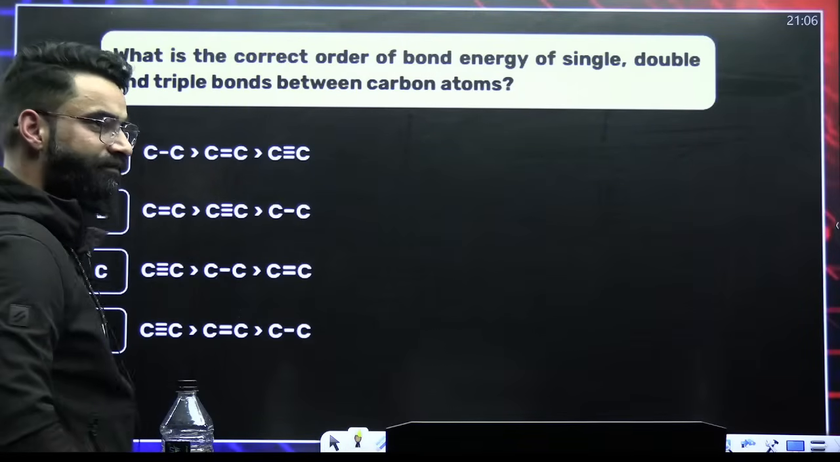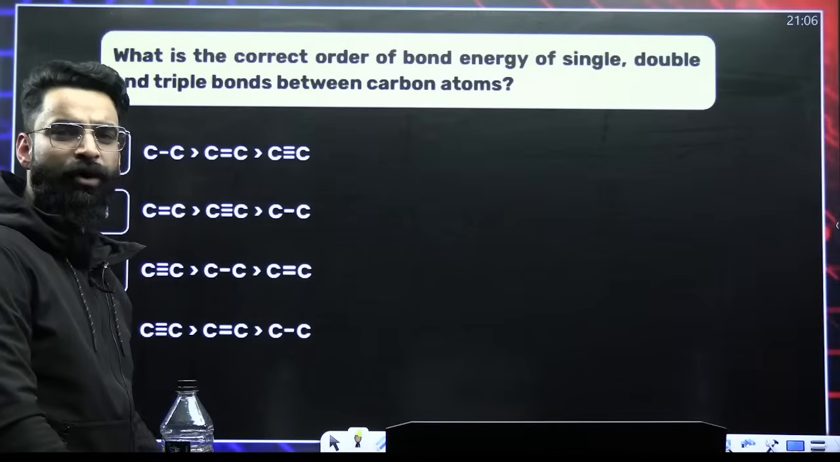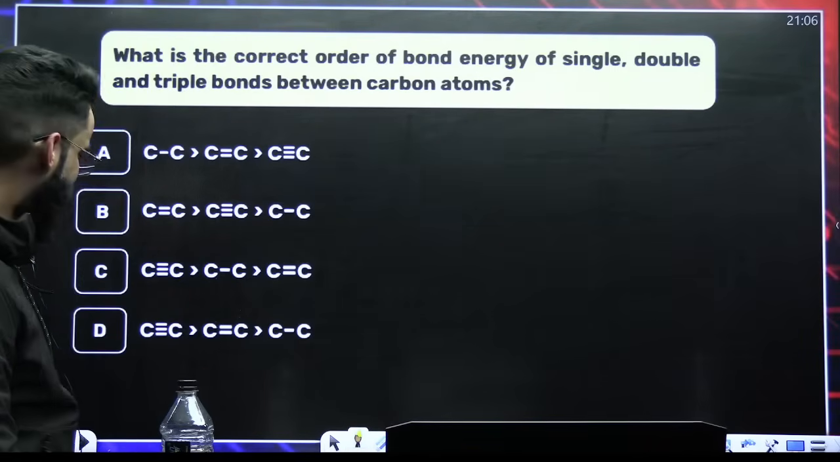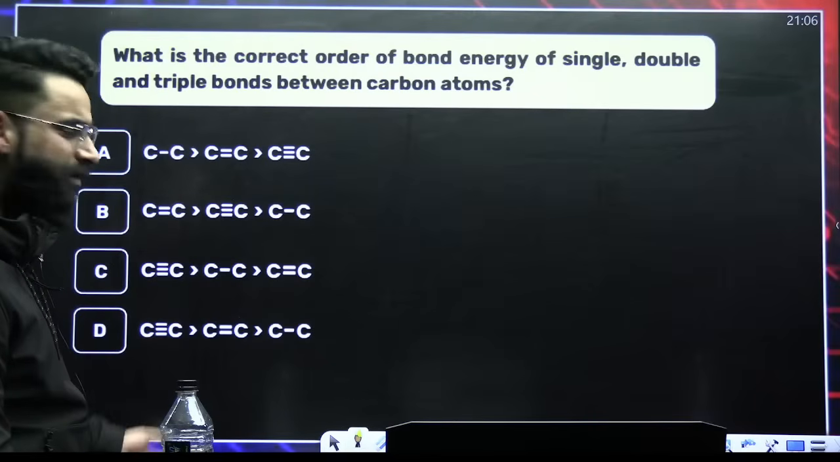Bond energy order. Bond order is directly proportional to bond energy. Bond order means number of bonds. So more the bonds, more the bond order, more the bond energy.